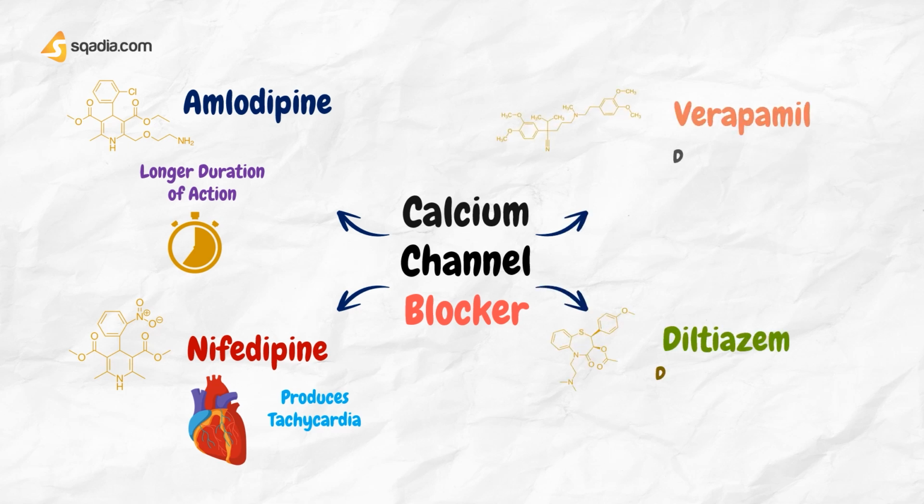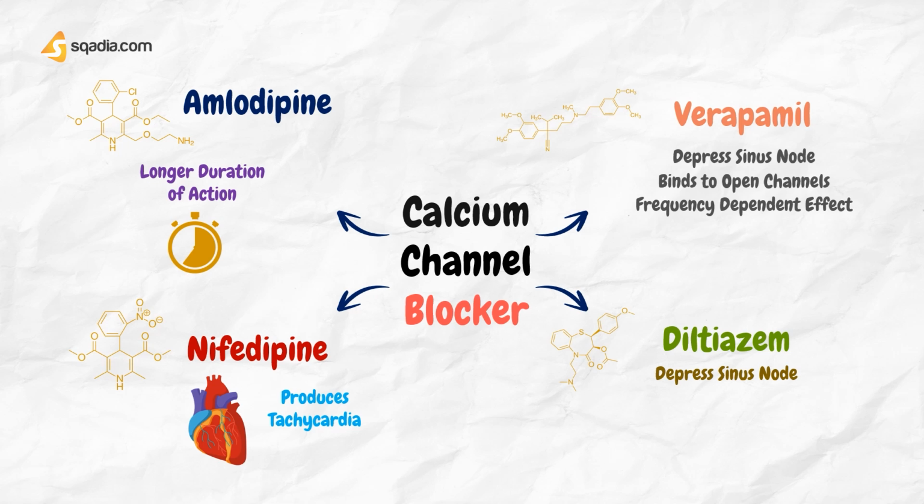Verapamil and, to a lesser extent, diltiazem depress the sinus node, causing a mild resting bradycardia. Verapamil binds preferentially to open channels and is less affected by the membrane potential. Conduction in the atrioventricular node is slowed, and because the effect of verapamil, unlike nifedipine, is frequency dependent, it effectively slows the ventricular rate in atrial arrhythmias.